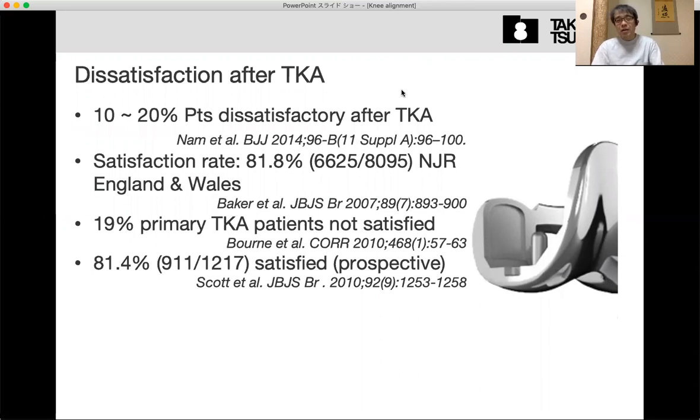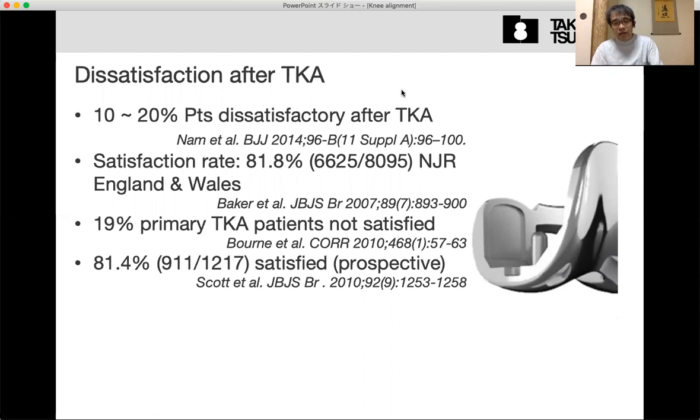Of course, one cause of dissatisfaction is pain, and another is the limited ROM, especially in Asian patients, because Asian custom needs deep knee flexion. So some patients have to change their customs in daily living and daily activity after TKA. This is one cause of dissatisfaction. So I think the satisfaction rate will be higher in Asian countries than in Western countries, maybe.